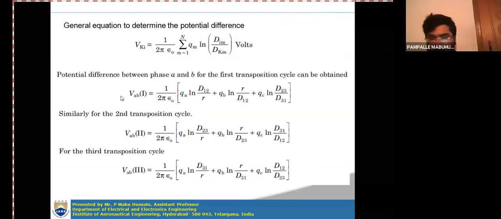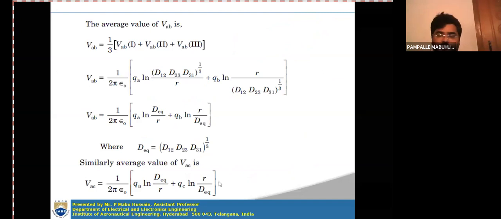I will show you in the next equation. See here, when you take QA as common, the final expression you are getting is log of D12, D23, D31 whole to the power of 1 by 3 by R. The 3 is getting here, so that 3 will be cancelled with this 3, because you are taking the average, and average is 1 by 3. So this 3 and this 3 will get cancelled.